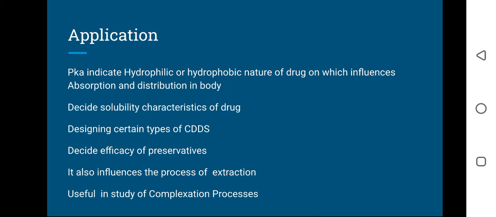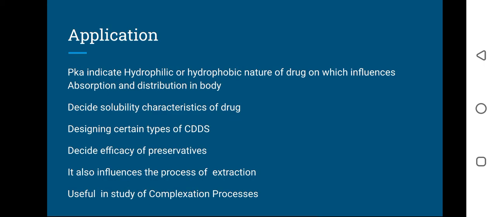Then on the basis of partition coefficient, we can decide the efficiency of a preservative. The next application of partition coefficient or distribution law is that it also influences the process of extraction.